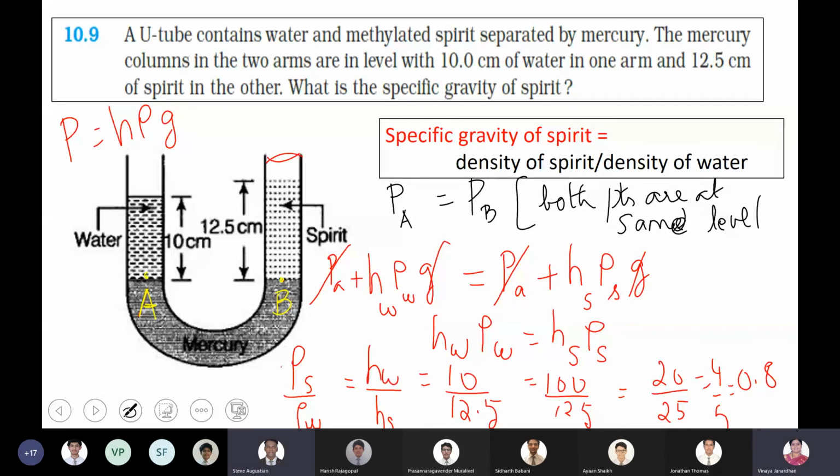There is a continuation of this question. Can you do that as homework, boys? Ma'am, what is the second question? After this 10.9, it's 10.10. You can refer to the last few pages of the textbook.